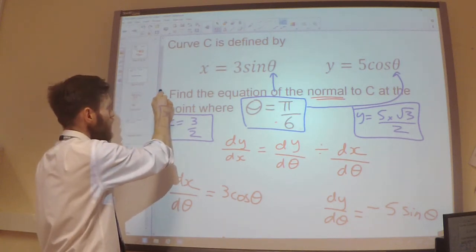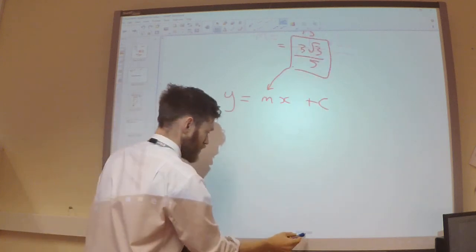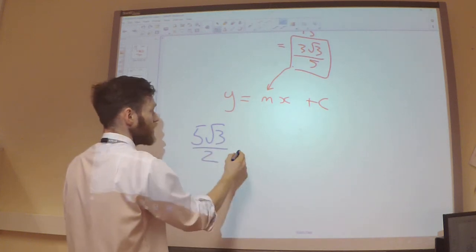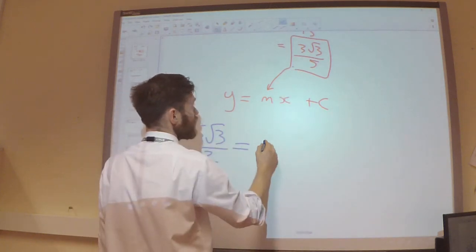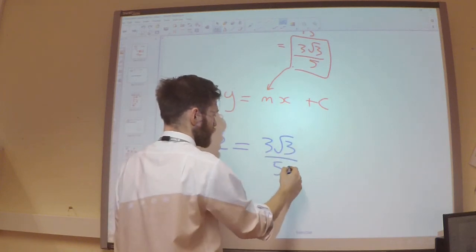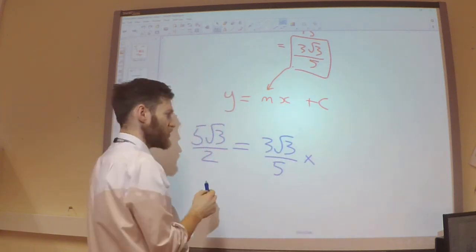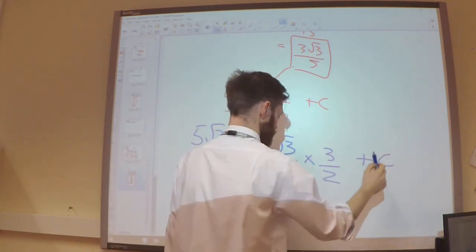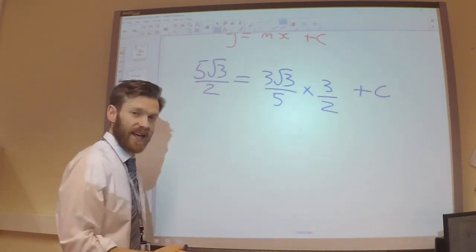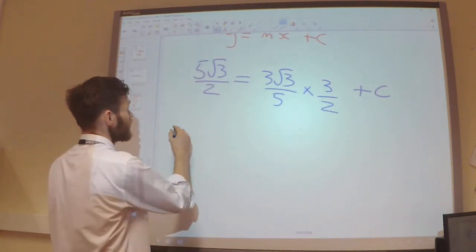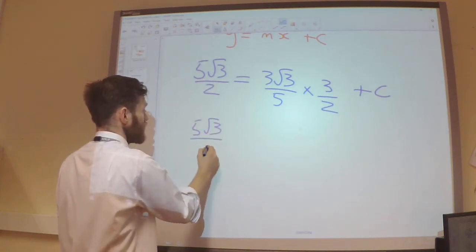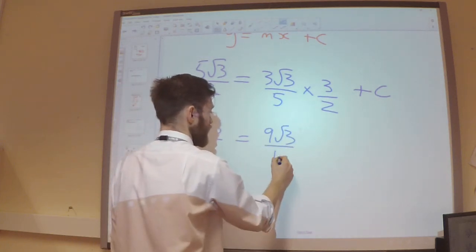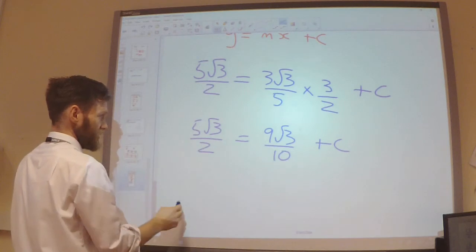So y is 5 root 3 over 2. So y, 5 root 3 over 2, is going to be equal to m times x, which was 3 over 2, I think, plus c. And let's just tidy that up now and work out what c would be. So 5 root 3 over 2 is going to be equal to 9 root 3 over 10, take these away.